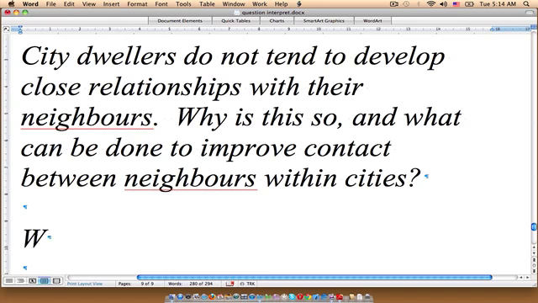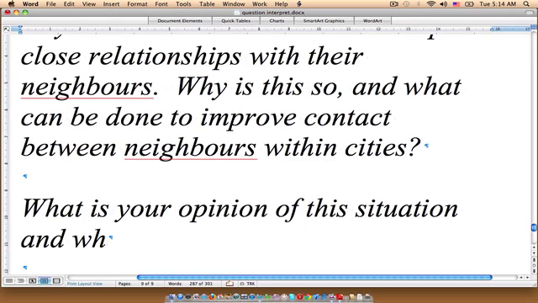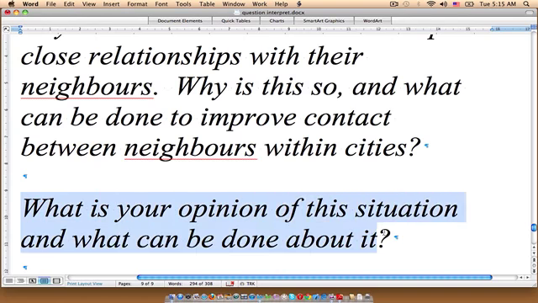If the question was to state something like, what is your opinion of this situation and what can be done about it? Okay, so now here what I've done is I've created another question that has two questions inside of it. Do you see? So here the beginning says, what is your opinion of this situation? And then the second question is, what can be done about it?